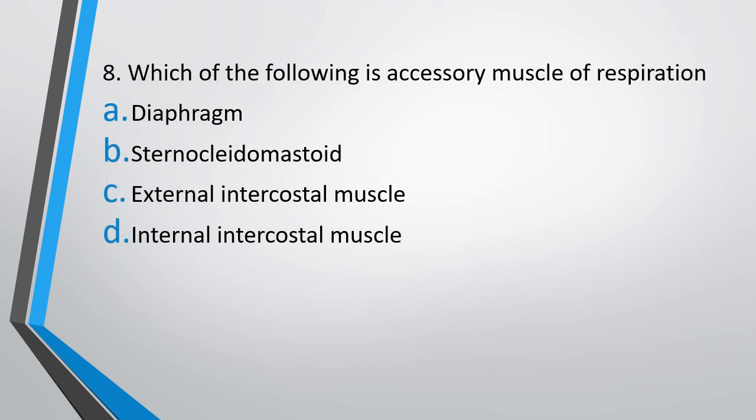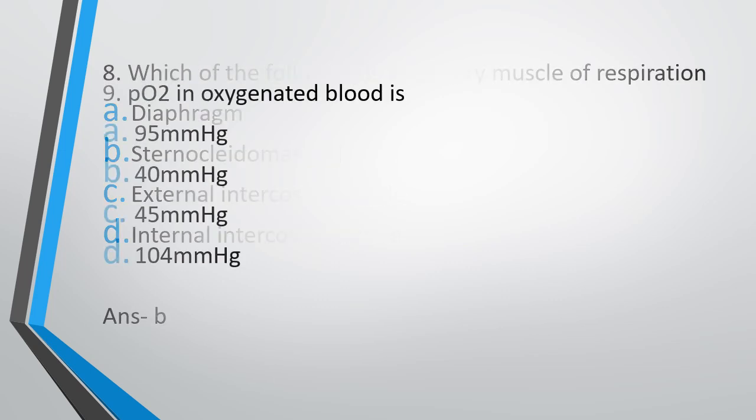Question 8. Which of the following is accessory muscle of respiration? Option A, diaphragm, option B, sternocleidomastoid, option C, external intercostal muscles, option D, internal intercostal muscles. The correct answer is option B. Sternocleidomastoid is the accessory muscle of respiration which is used in forced inspiration.